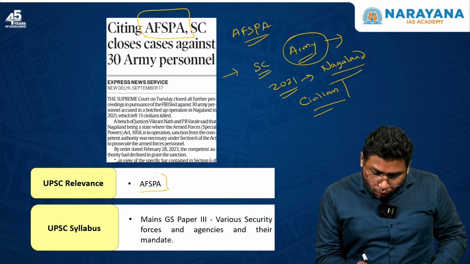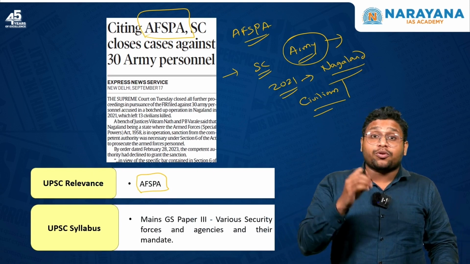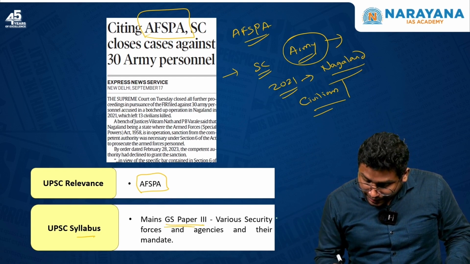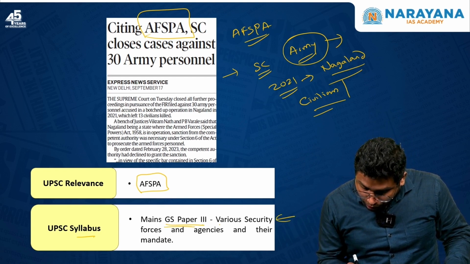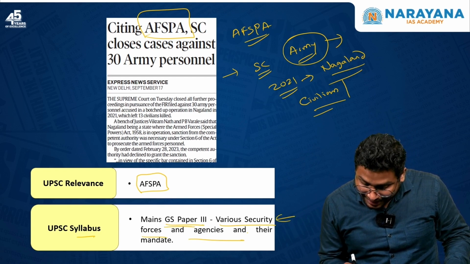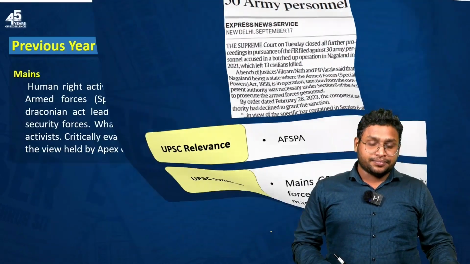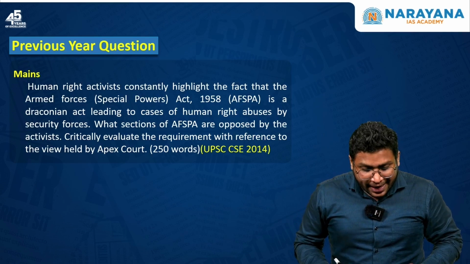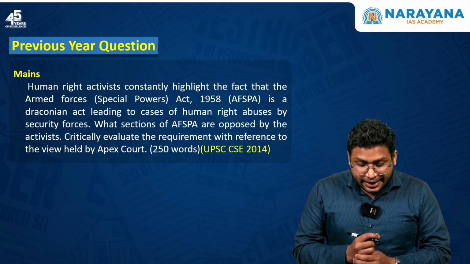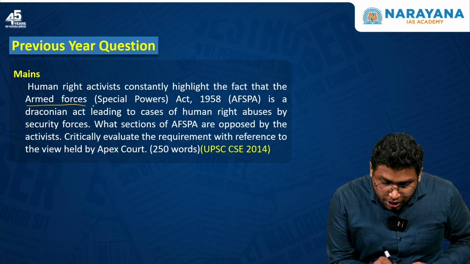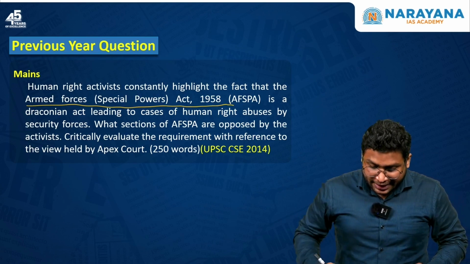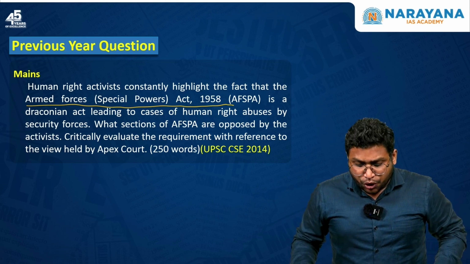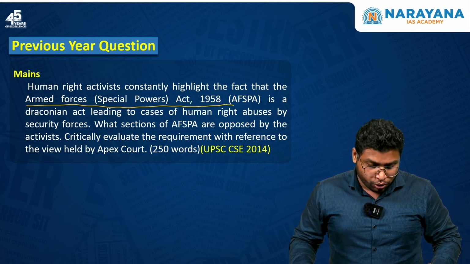Now we need to know what this act is and what legal provisions are made under it. This topic becomes important for GS paper 3 as it involves internal security, various security forces and agencies and their mandate. Now look at this previous year question. It says: human rights activists constantly highlight the fact that the Armed Forces Special Powers Act 1958, AFSPA, is a draconian act leading to cases of human rights abuses by security forces.